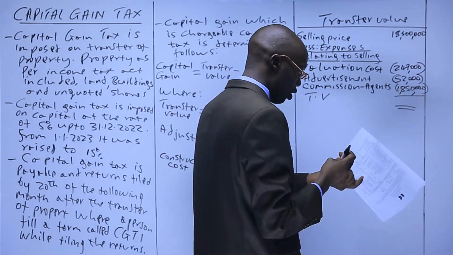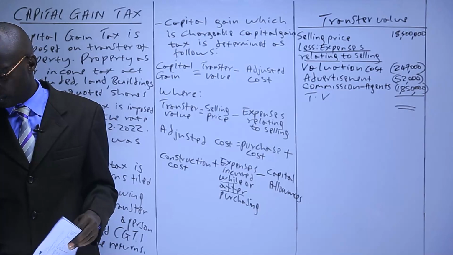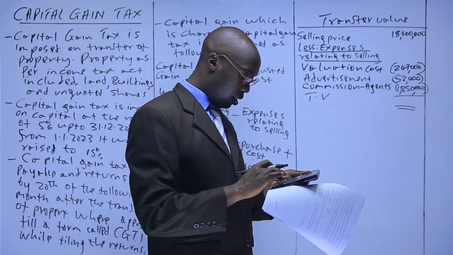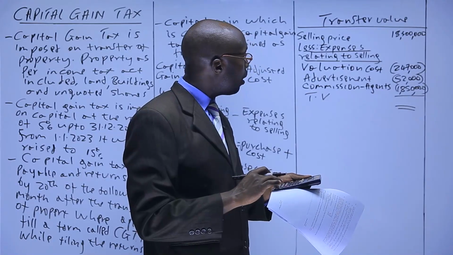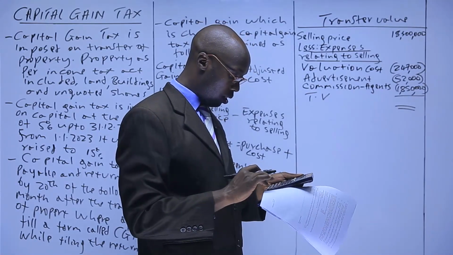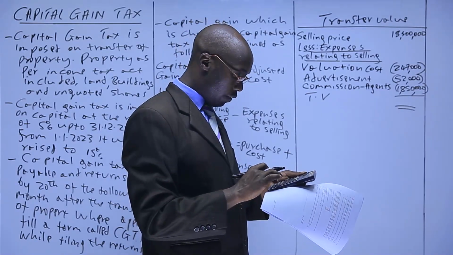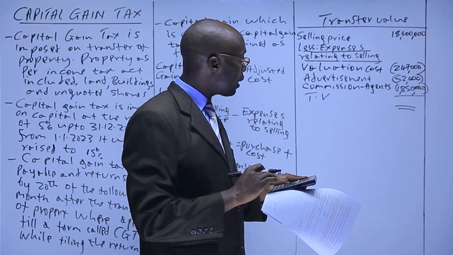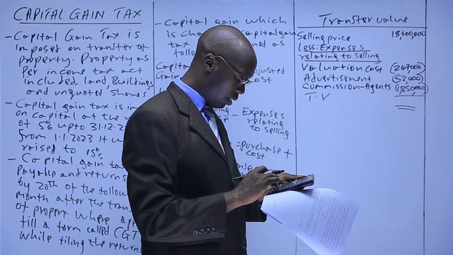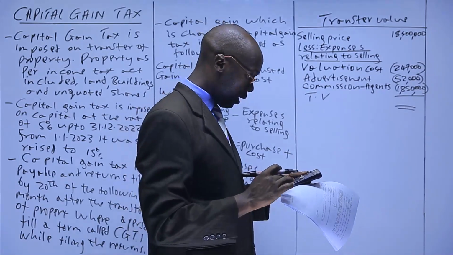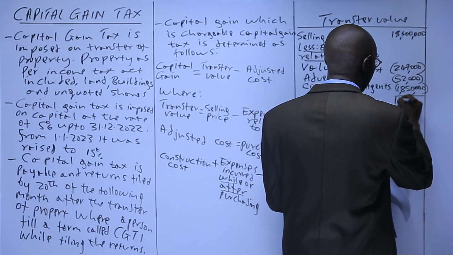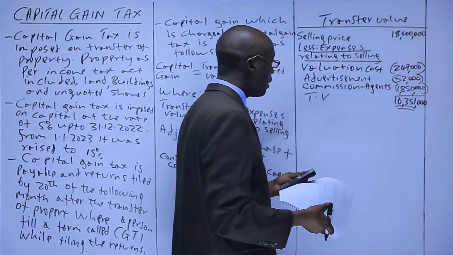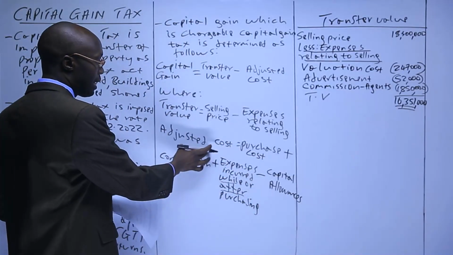which will be we take 18,500,000, we minus 247,000, we minus 52,000, and we minus 1,850,000, which gives us 16,351,000. Then we just need to now get the adjusted costs.